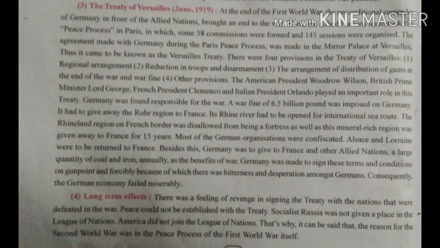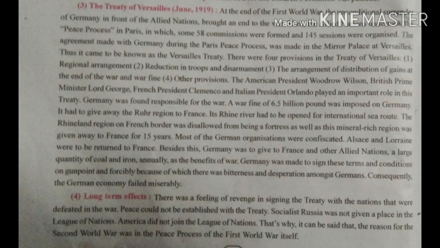Then the Rhineland region on the French border was disallowed from being a fortress, and mineral rich regions were given away to France for 15 years. Mineral rich region means where an abundant quantity of minerals was found. So that region was given to France for 15 years.